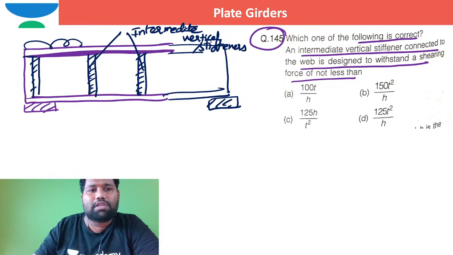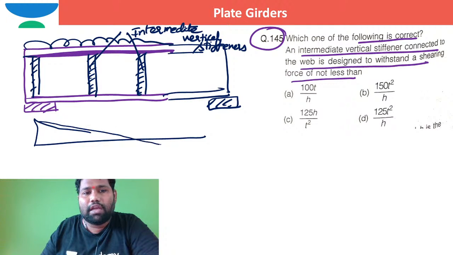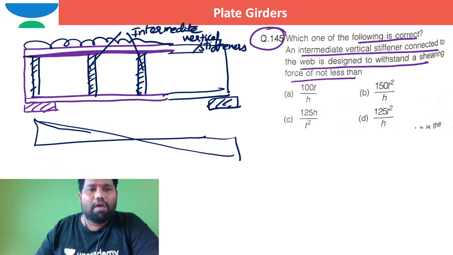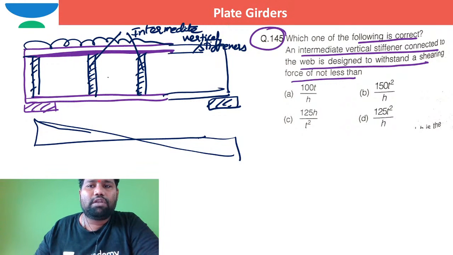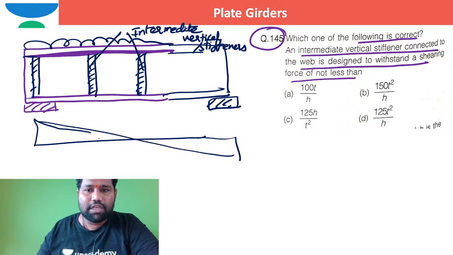Now let us suppose some uniformly distributed load. So can you predict the shear force sketch? Okay, it may be in this way. So now in this case, what is the minimum value of shear force for which this intermediate stiffener must be designed? The intermediate stiffener must be designed for a shear force which is, this is the intermediate stiffener, na.